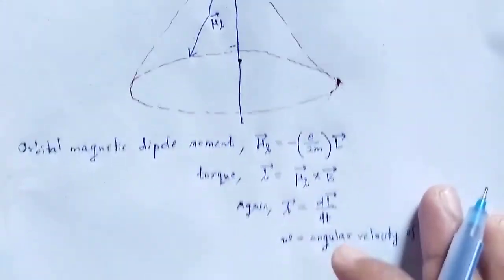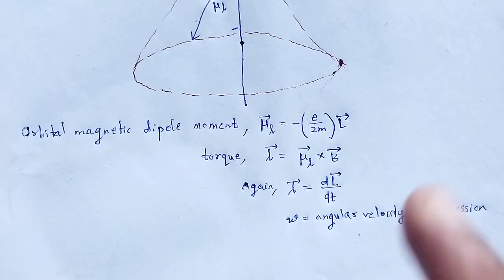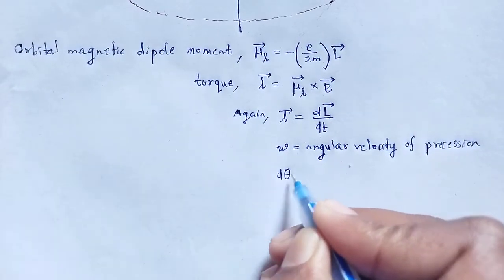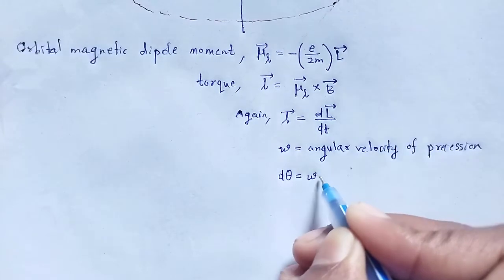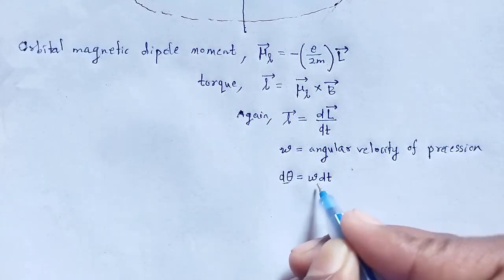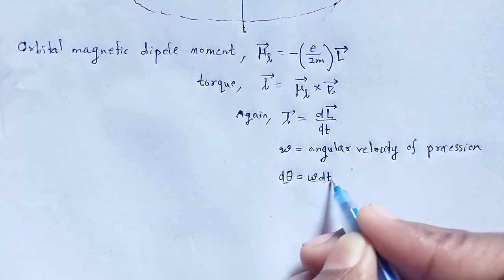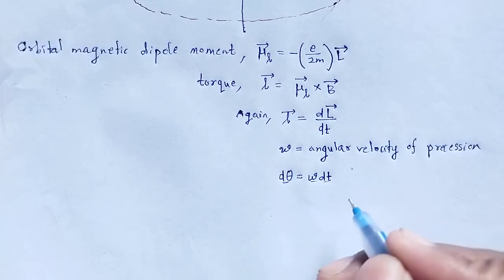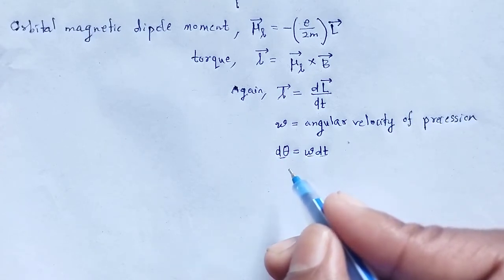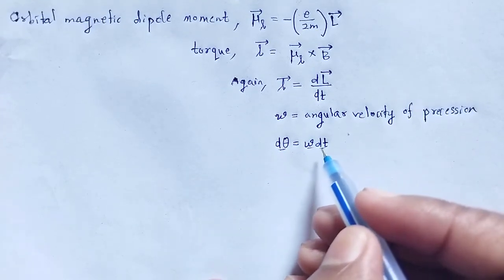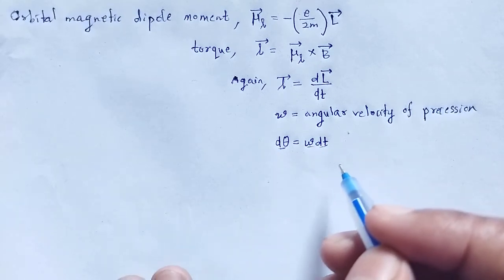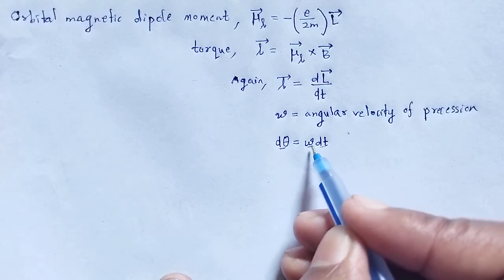So, that small angle of precession d theta will be omega into dt. Angular displacement is equal to angular velocity times the change in time. Angular velocity is equal to angular displacement divided by time. In that time interval dt, it will occur. So, omega dt.